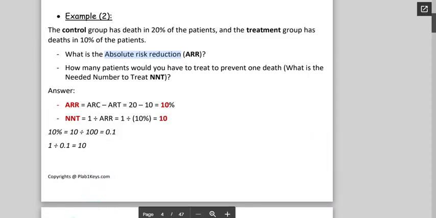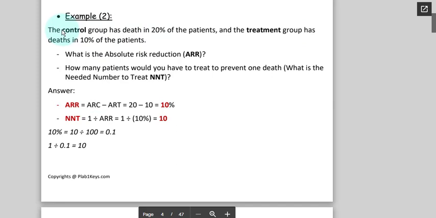Now keep in mind, for every data that you take in epidemiological studies, you need a control group. A control is a comparative thing, because in humans A plus B is not equal to C. There is a variation. That's why everything is done in terms of percentages, standard deviations, and coefficients of variation. Everything is done with respect to something else. So without a control group, without control data, you cannot estimate absolute risk reduction, or in other words, how effective a drug is. So you need the control group data, then the treatment group data.